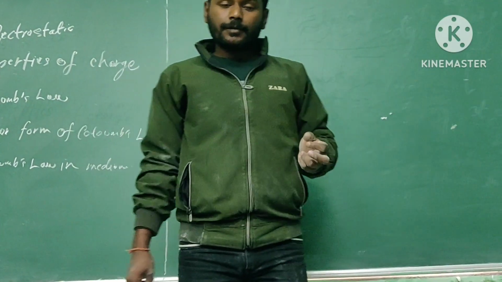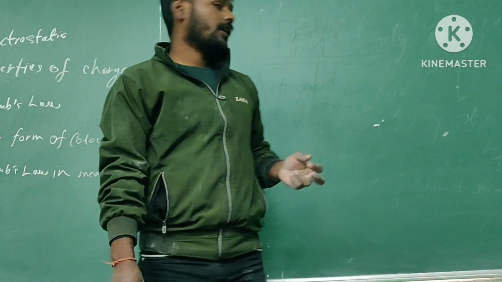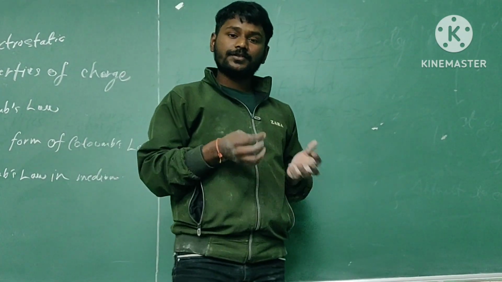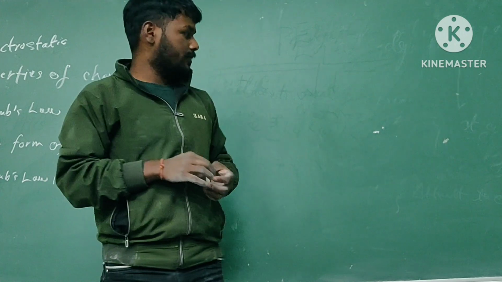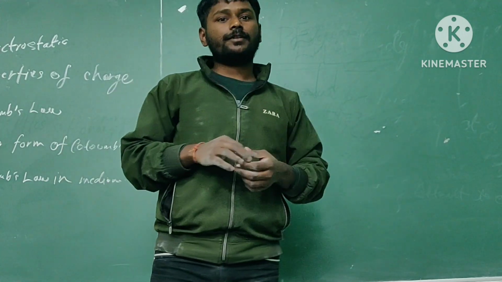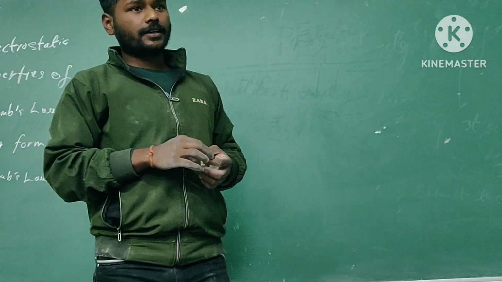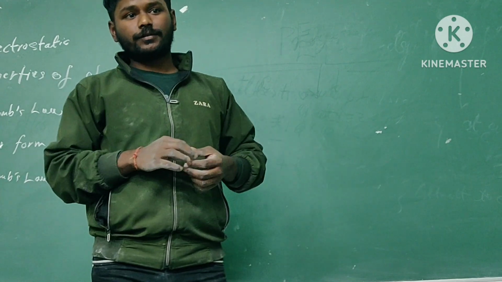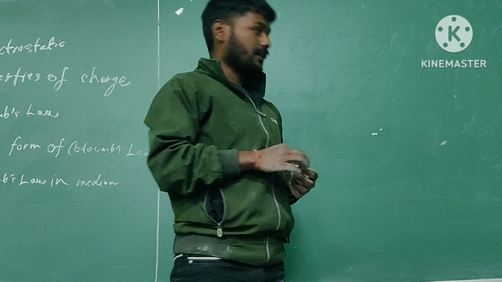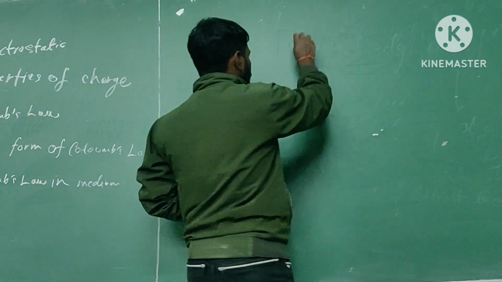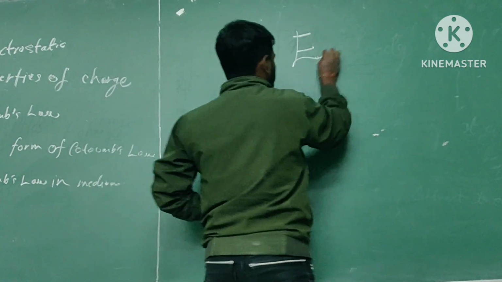Now coming to electrostatics. The word electrostatics comes from electrodynamics. Electrodynamics means analysis of charge. Analysis of charge is done in three situations. First, when the charge is at rest; second, when the charge is moving at constant velocity; and third, when the charge is moving with constant acceleration.